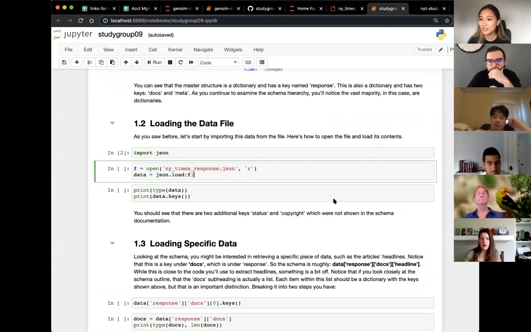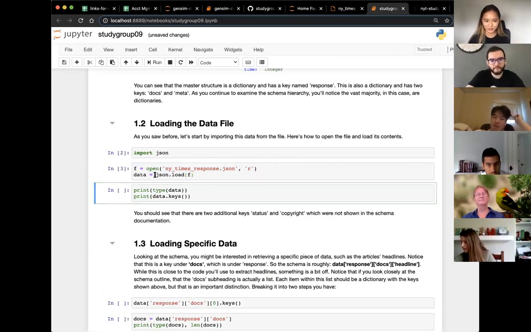So how you load up a JSON file, you use this json.load function. Very, very pretty convenient. You have this open function, which is a Python built-in function. You feed in the file name and also 'r'. So 'r' stands for read. If you're writing a JSON file, which I'll show you guys later, it'll be a 'w' for write. But in this case, we're reading the file. You need to create this open object and then load it up. For some reason, you have to do it in 2 steps. Hard to explain why, but just know that this is what we have to do.